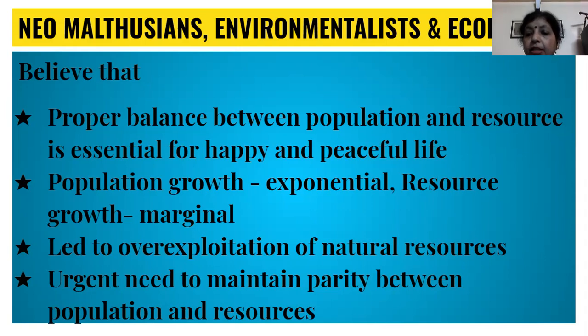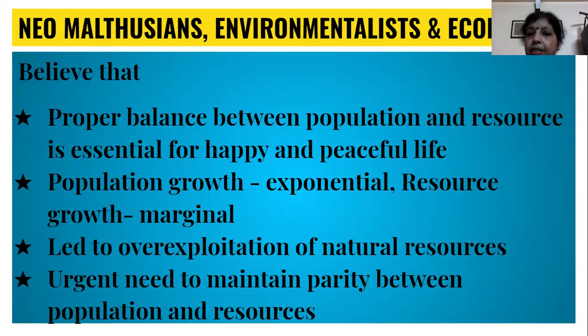The resources will grow in addition, but exponential growth will happen in multiplication or in the powers. For example, 2 plus 2 is 4, but 2 to the power of 4 would be 16.